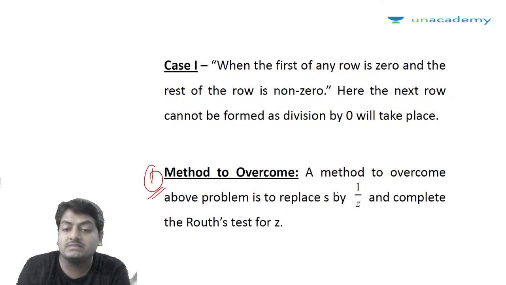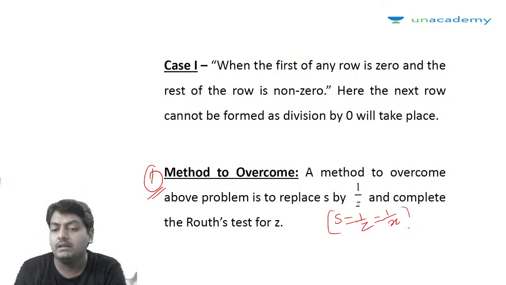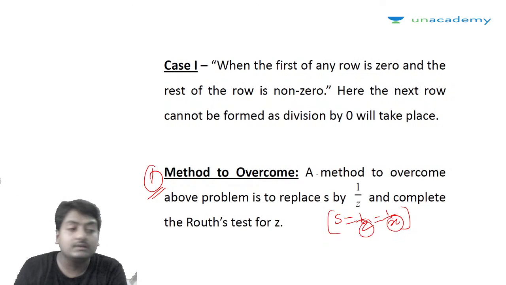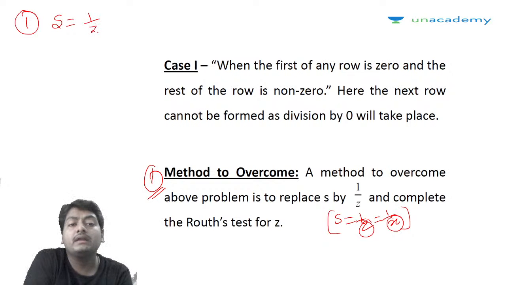First method is we can replace s by some variable z or some variable x. Now we can complete the entire Routh array and apply the entire Routh test in terms of z or x. Please concentrate and focus on this. Another method is we can replace s by the inverse of a certain variable, such as 1 upon z or 1 upon x.